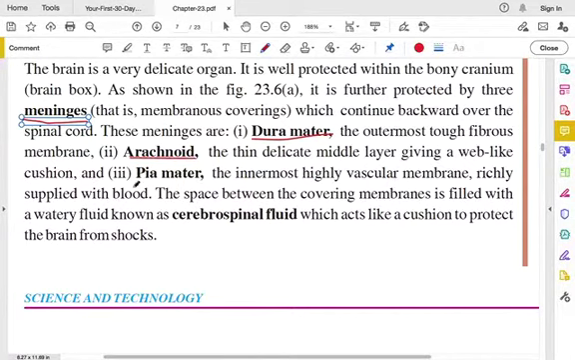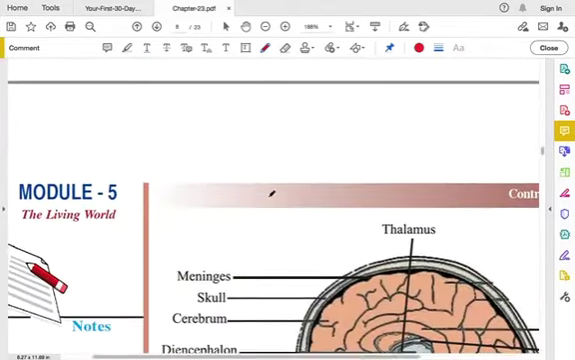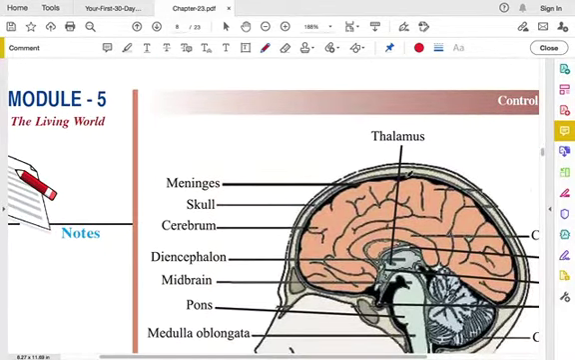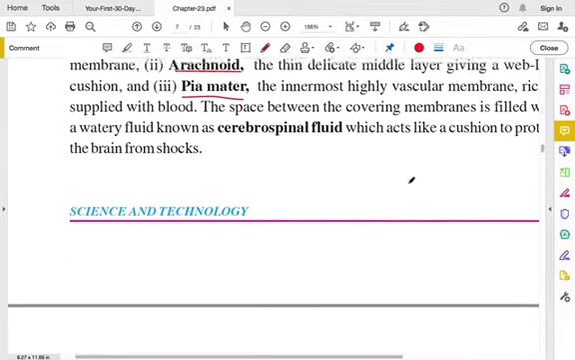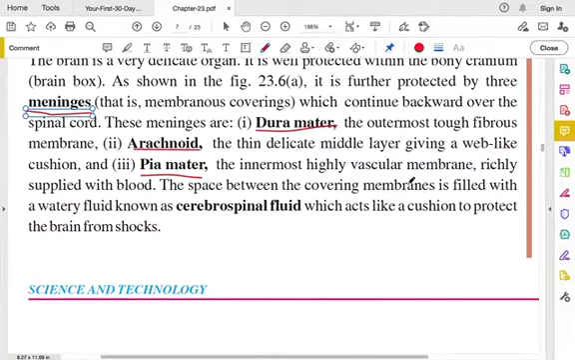And the next one is pia mater, and it is the innermost. In the meninges, it is the innermost, near to the brain, and it is a vascular membrane. Okay, highly vascular. Vascular in the sense it has a lot of small tubes. So they are richly supplied with blood, those vascular membranes.